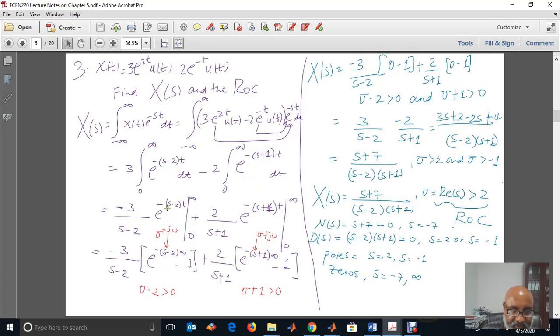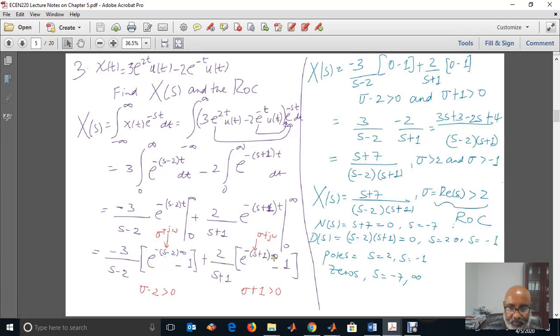Now, this one will be convergent if we substitute s equal to sigma plus j omega. It will be convergent if sigma minus 2 is greater than 0. If sigma minus 2 is greater than 0, meaning this is positive, then it will become e to the power of negative infinity, which is 0. 0 minus 1 is minus 1. So I will have 3 over s minus 2.